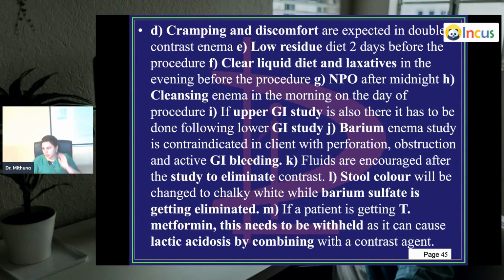Then, if you're doing a double contrast enema, what are you doing in double contrast? You're pushing air first and then followed by barium. Especially in double contrast, the patient can experience a bit of cramping and discomfort. Then you have something called a low residue diet, which you follow 2 days prior to this procedure. You need the bowels to be emptied more quickly and has to be clean. So we follow low residue. Low residue, it's in the name. You don't want it to sit inside the bowels. It has to get cleared out.